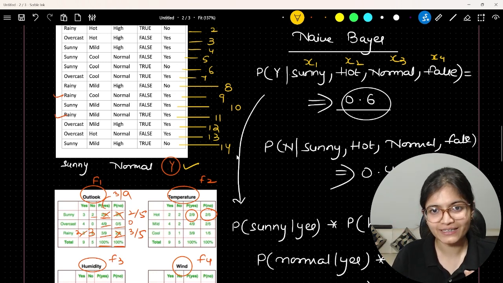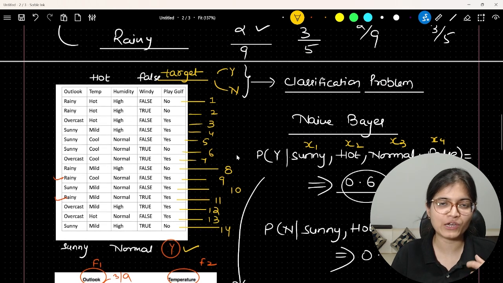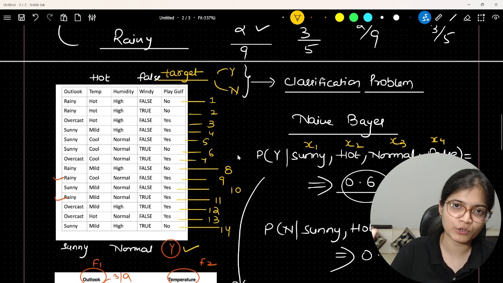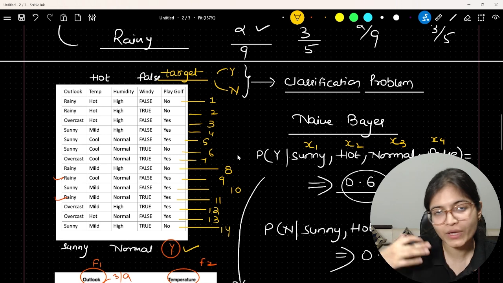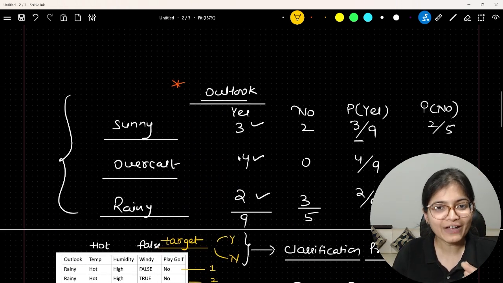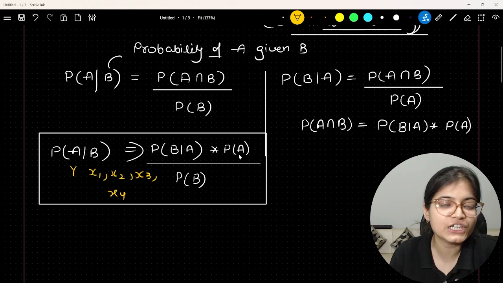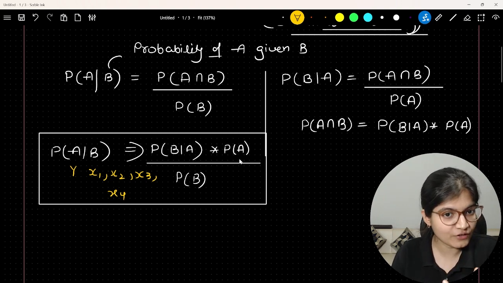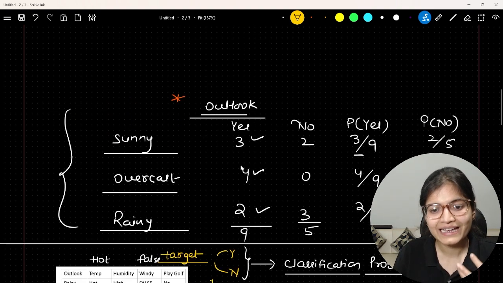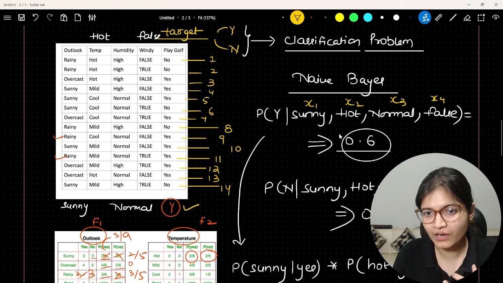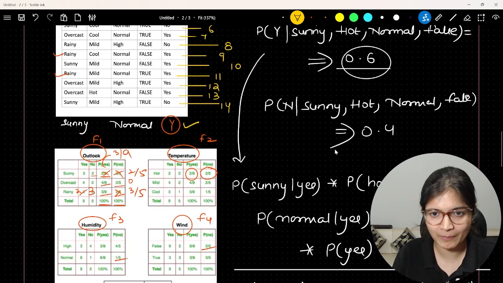Once we have done that, the major purpose is to evaluate the probability of yes given all the input features and the probability of no given all the input features. We have seen that we will be able to evaluate these probabilities only with the help of conditional probability. We have seen the formula. How can we formulate that? We have tried to use a similar formula to create the probability result.